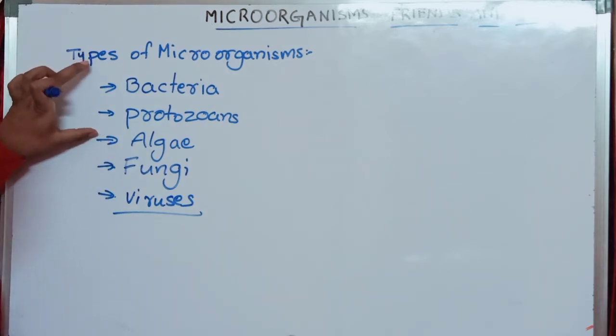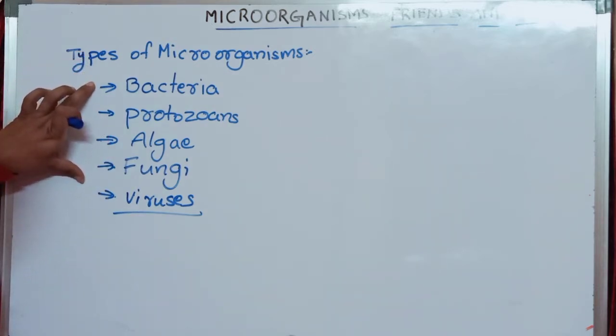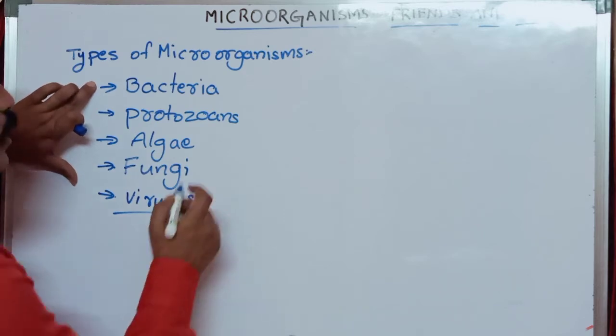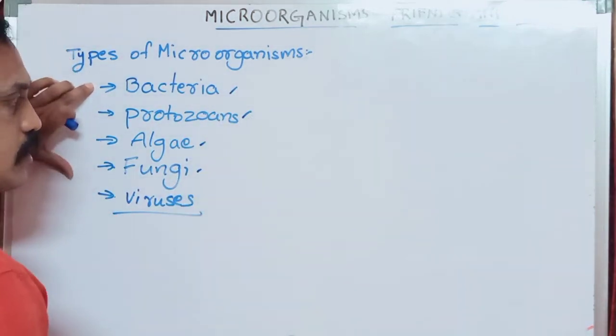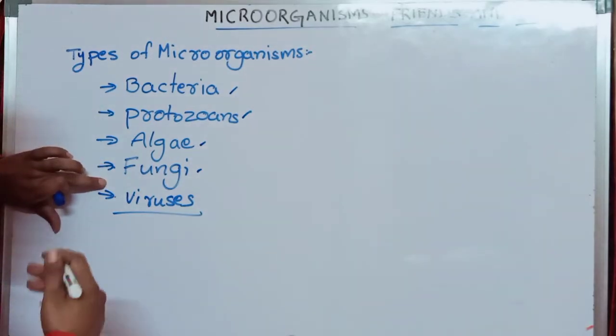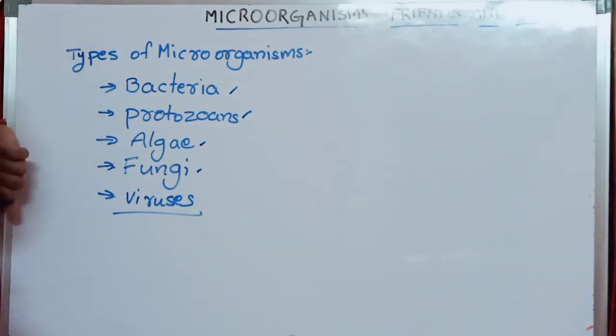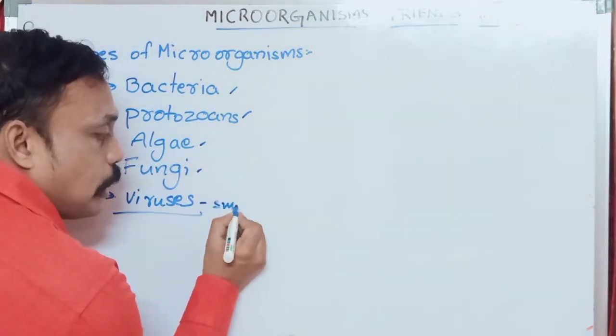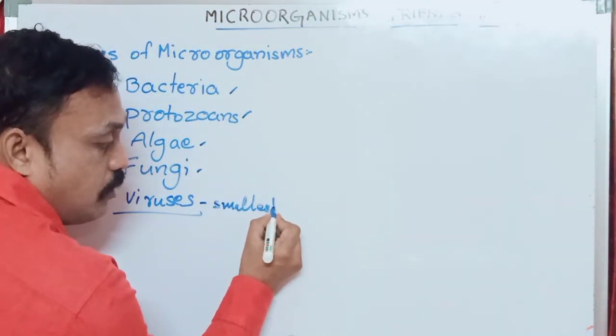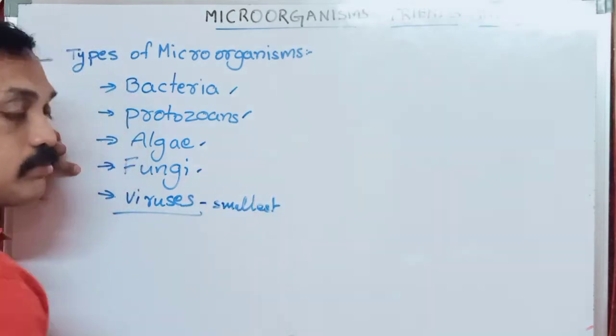Here, the types of microorganisms are classified into 4 groups. What are they? Bacteria, protozoans, algae, fungus. And viruses are also included, especially among microorganisms. That is, the viruses are the smallest microorganisms. Compared with other organisms, these are the smallest.